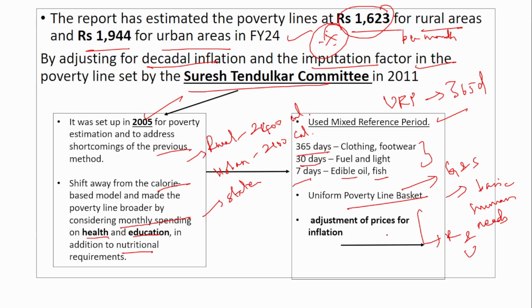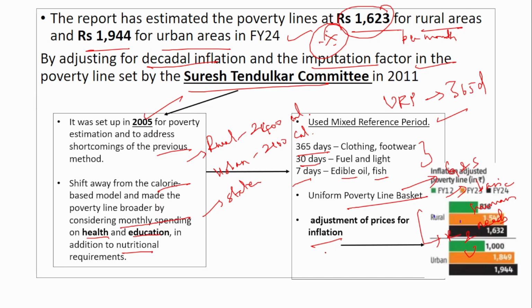The last one is adjustment of prices for inflation. The inflation factor should also be considered in calculating the poverty line. Previously, in financial year 12, it was 816 in rural and 1000 rupees in urban. Now, including all these factors, including inflation, in financial year 24 it is 1623 and 1944. Sorry, this is 1632, not 1623. So I am telling it once again: for the rural area the poverty line is 1632 and for the urban area it is 1944.